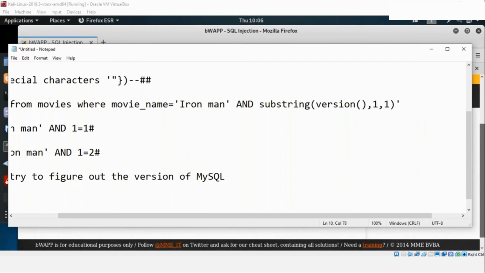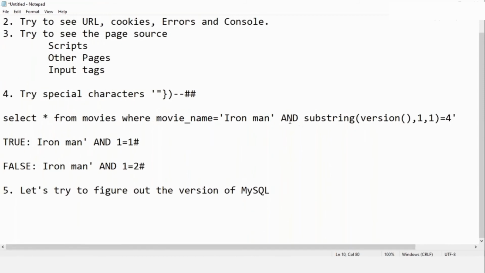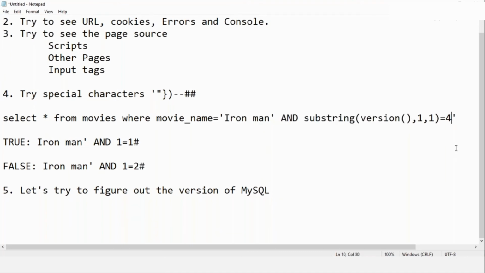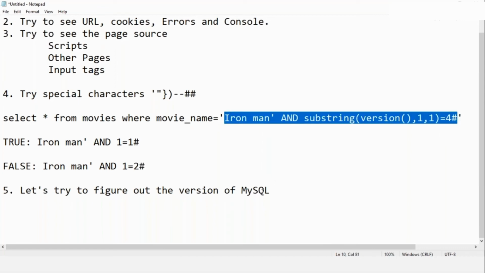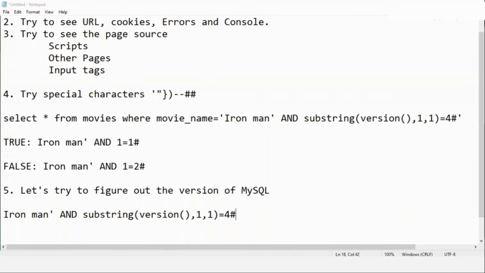I'm trying to search this across, and let's check whether this is equal to 4. I'm just trying to see whether the version of MySQL is equal to 4. So what I'm searching is Iron Man and substring, passing in the whole thing, and finally providing the comment here using the pound sign. Let's search this one now and figure out the version.